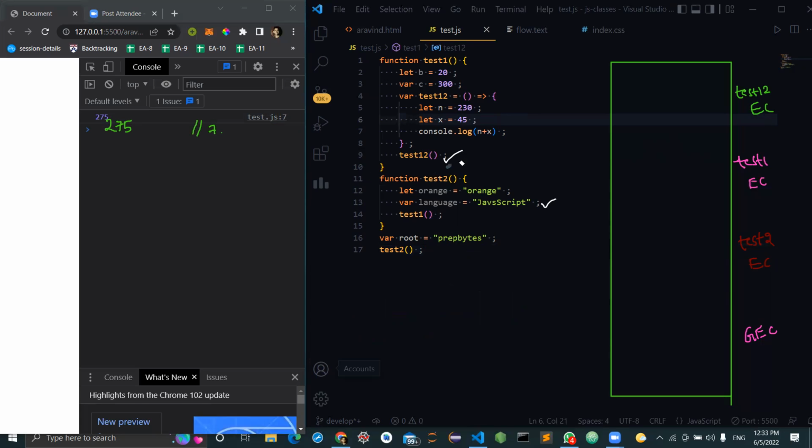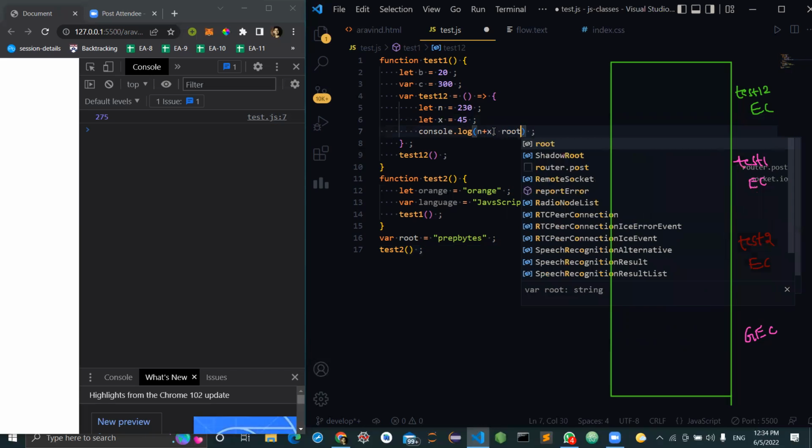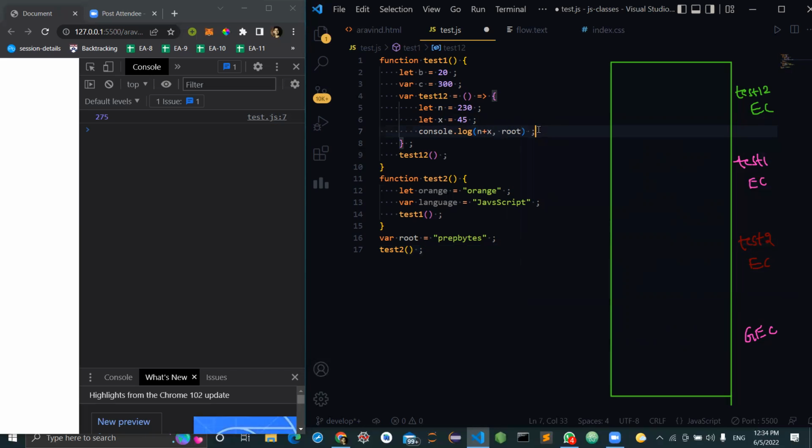Now I'll be making it a little interesting. You understood this, right? Yes, sir. Now I'll make it a little interesting. Let me write some more points over here. I'll try to log the variable called root. I'm trying to log another variable called root. And now I'll start analyzing this again.